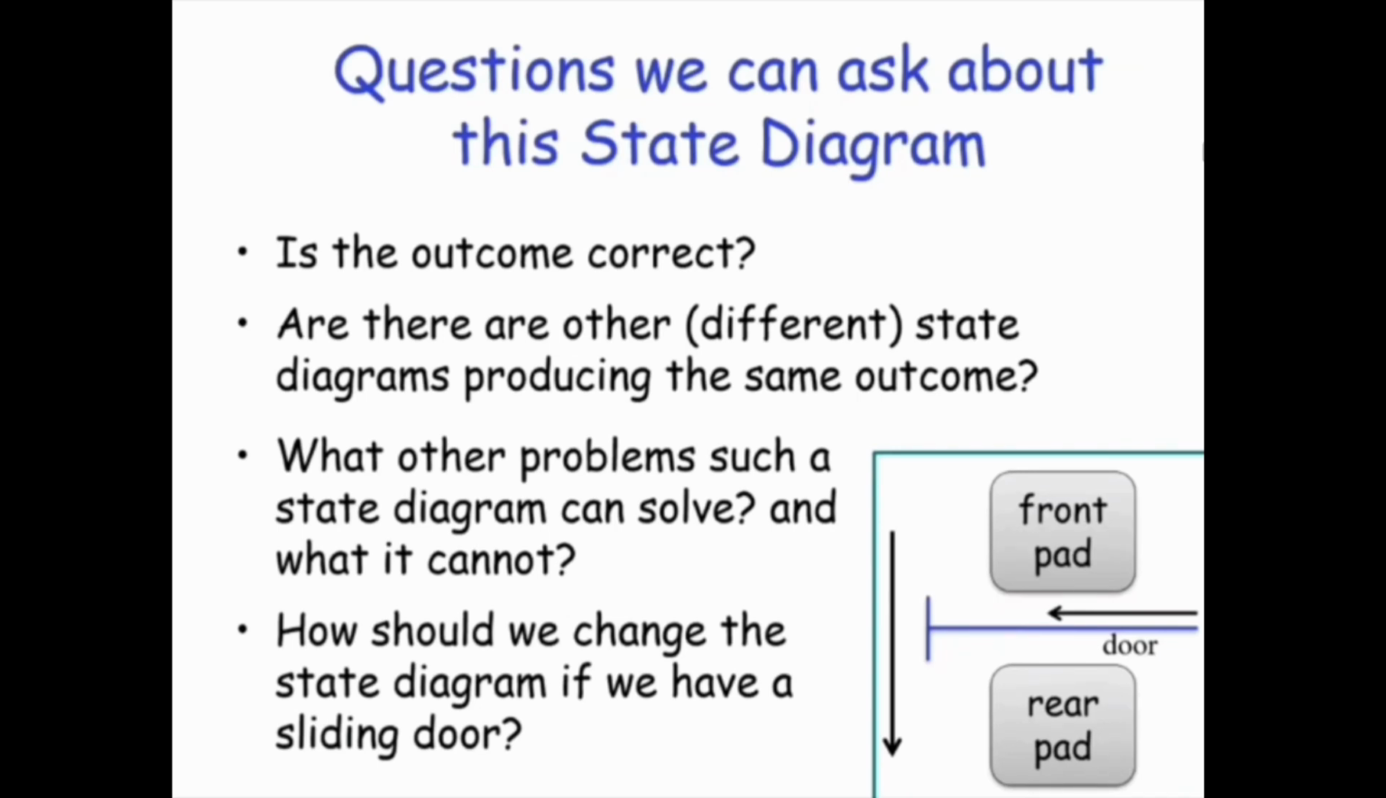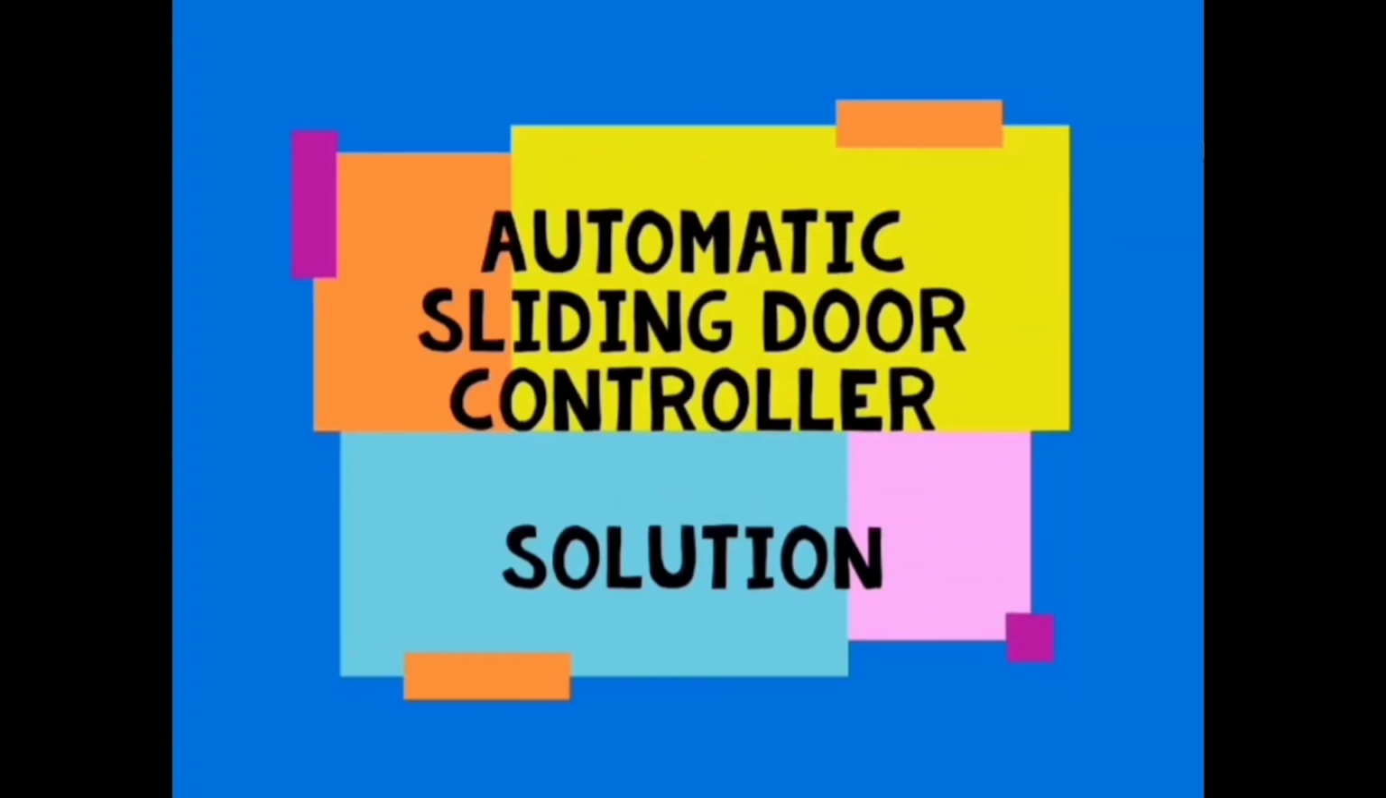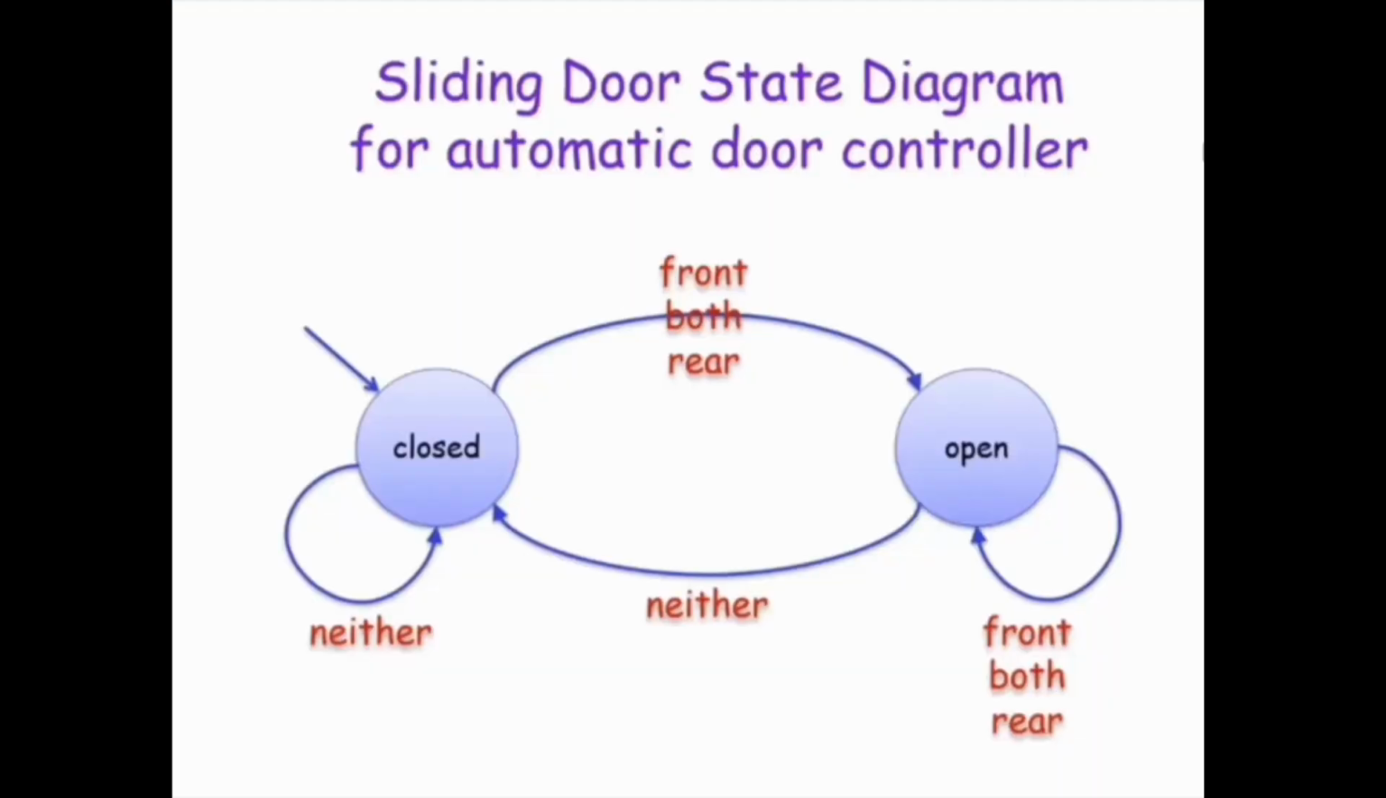I ask you to try to draw the solution for the sliding door diagram. Here we are able to manage the solution. Let's see it. We open the door even if we have someone only on the rear pad, because now, with a sliding door, it can be the same door in both directions, for entering the shop and for exiting the shop. Thank you.